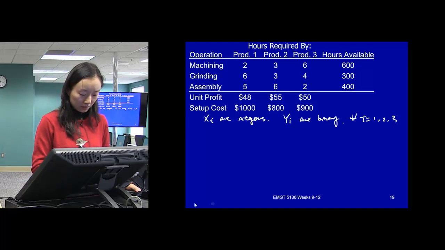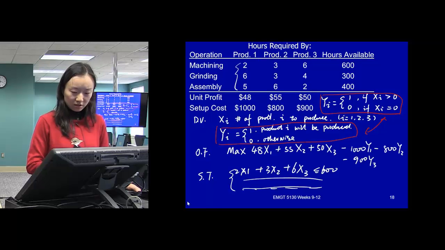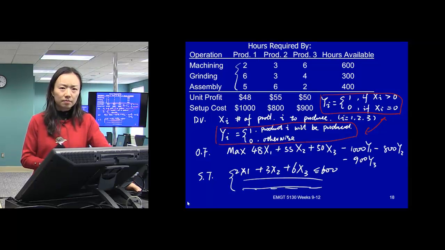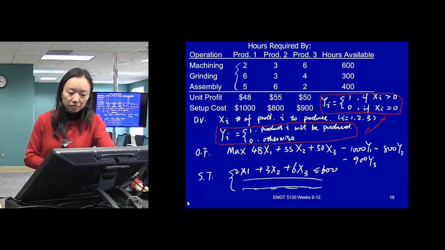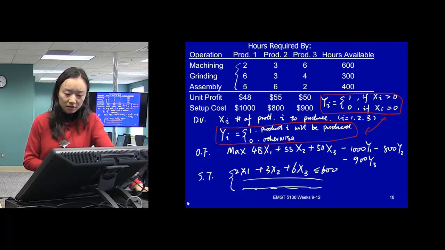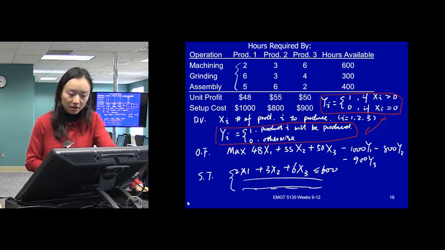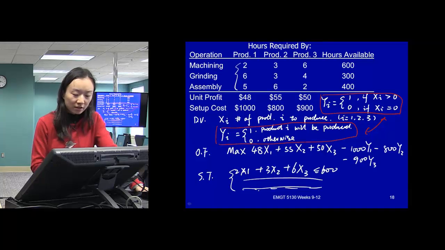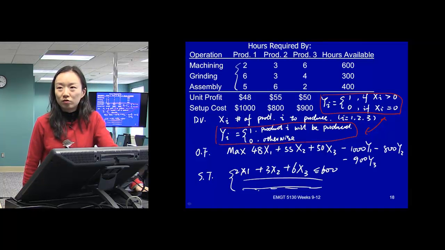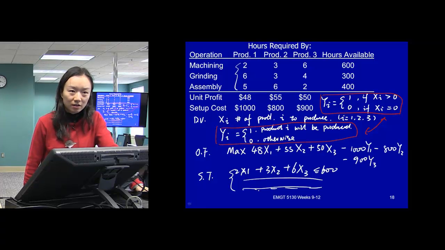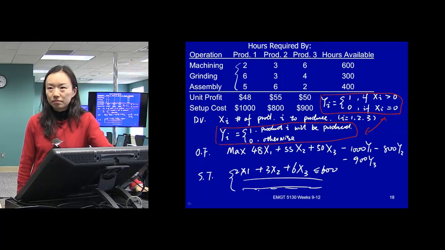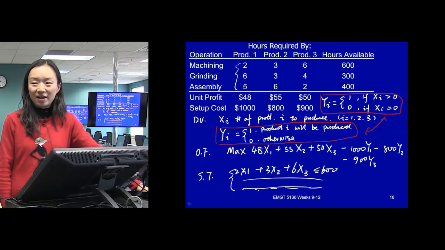Then, is that all? What do you guys think? If we have those constraints, what will be the final value for the y's if we just solve this way? They will be 0, right?